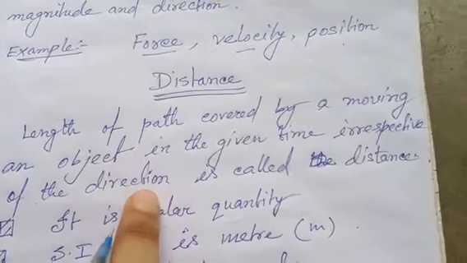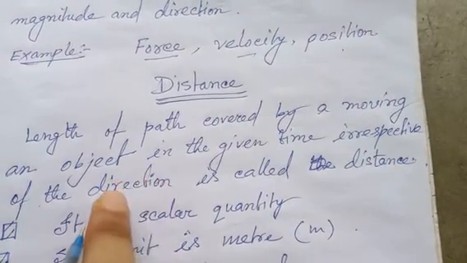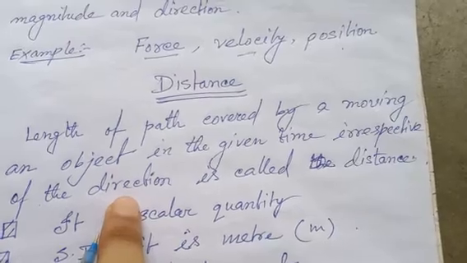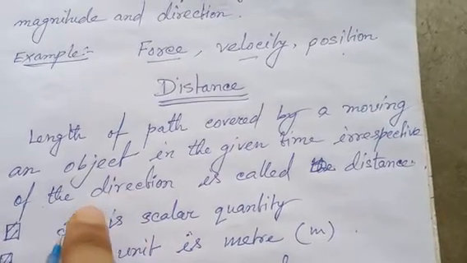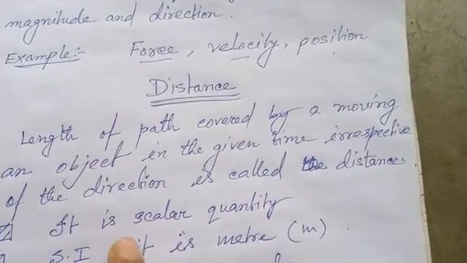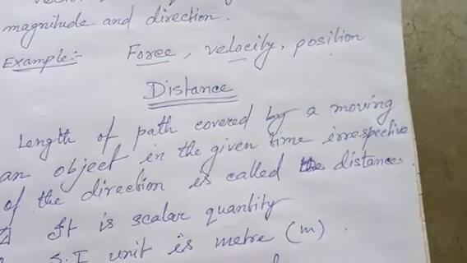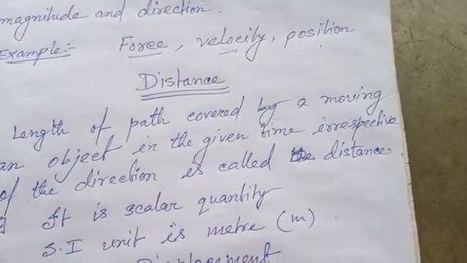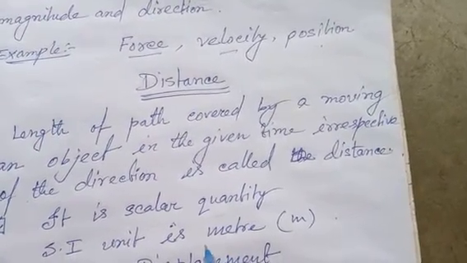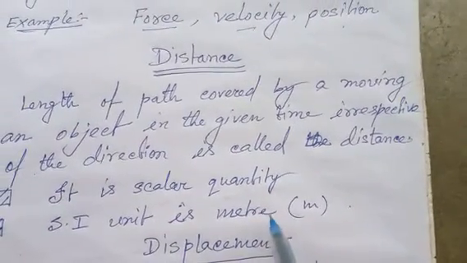You can go in any direction, so distance has no direction. It is a scalar quantity since there is no direction. The SI unit of distance is meter.